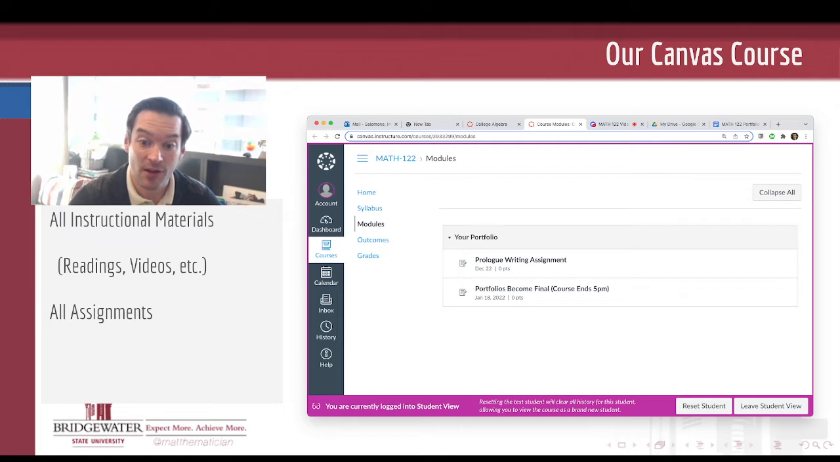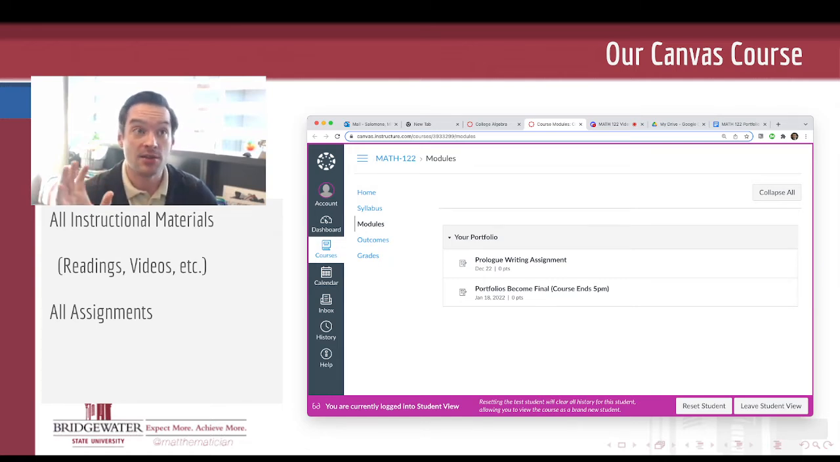The first assignment is called How I Earned an A in College Algebra, in which I ask you to reflect on how you earned an A in college algebra by imagining what that would be like at the end of the semester and what would have been your secret to success. These are words of wisdom that are not only for yourself, but suitable to pass on to any other student who might be thinking about taking college algebra in the future. So that's the prologue writing assignment. Get connected with your portfolio today.